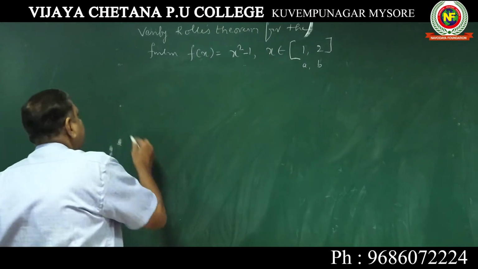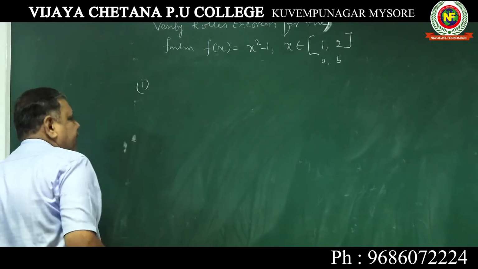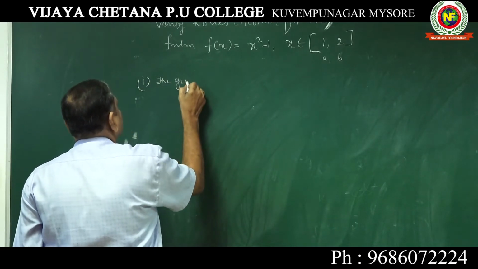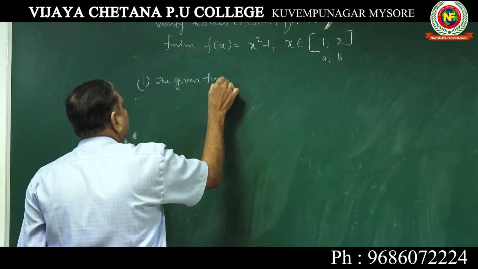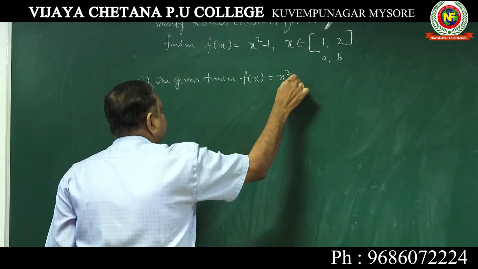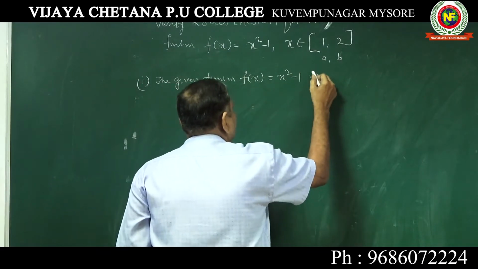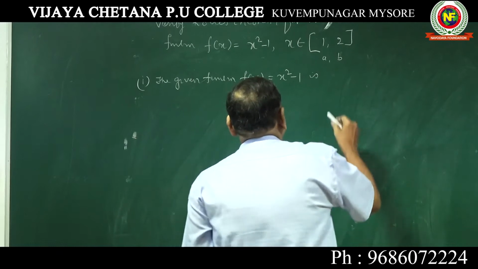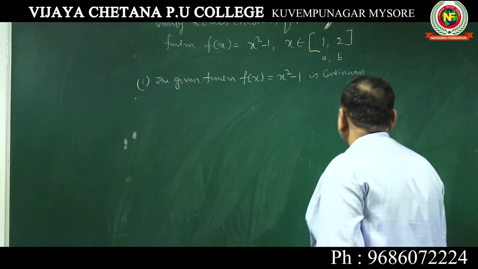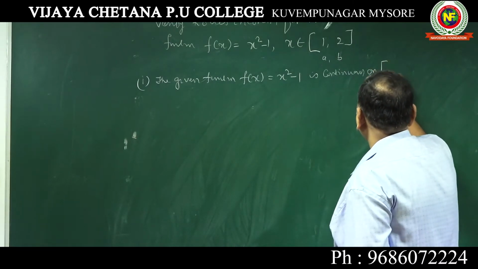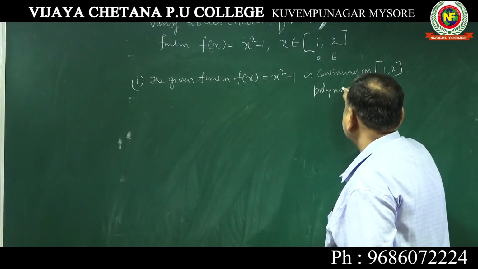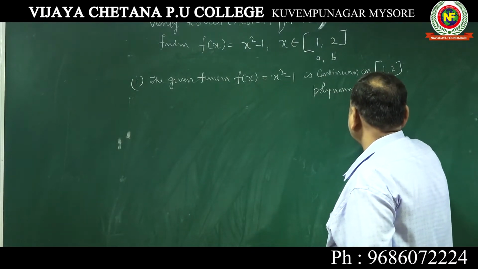So the first condition: the given function f(x) equal to x square minus 1 is continuous on the closed interval [1, 2]. Definitely it is continuous, because it is a polynomial function.